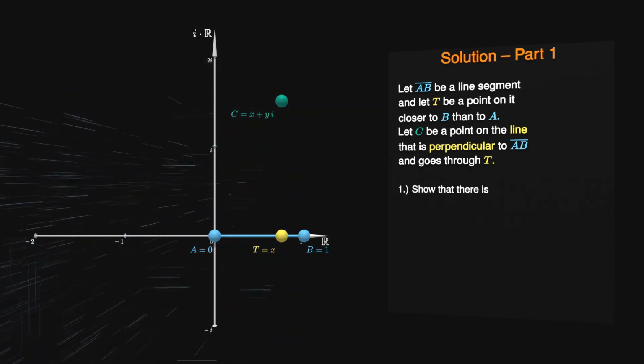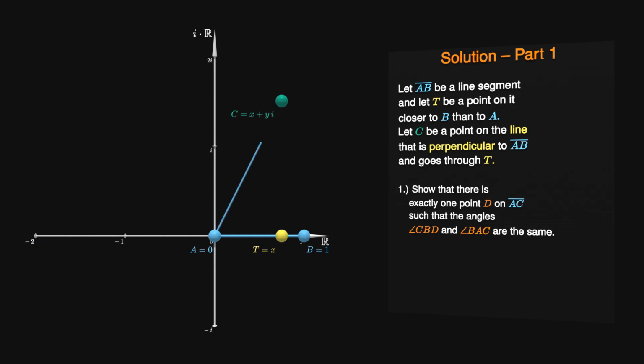We first have to show that there exists exactly one point D on the line segment AC, such that the angles CBD and BAC are the same. Here's how we are going to do that. First, rotate C counterclockwise around B by the angle BAC and call the result C'. Second, find the intersection of the line going through B and C' with the line going through A and C. This intersection is the point D the problem was talking about. At the end, check if D lies on the line segment AC.